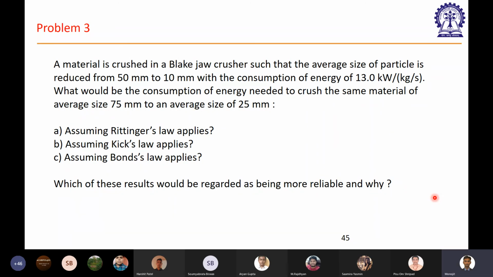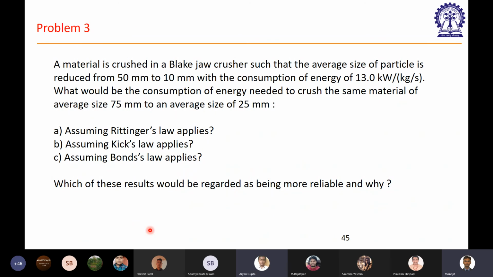You can see the minimum we are getting from Rittinger's law, the minimum work required. Bond's law is giving you somewhat in between, and the maximum we are getting from Kick's law. Now, which one should we use here? Sir, maybe Kick's law. Why? Sir, we at least get an upper bound to the consumption of energy, so that is the max.